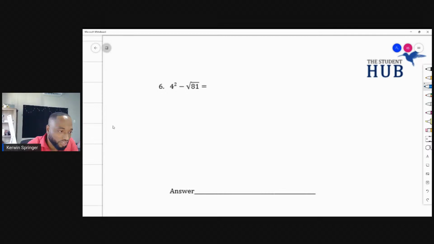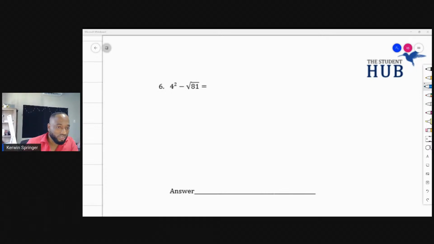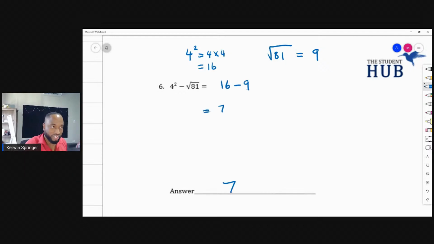4 squared minus the square root of 81. Anytime you see this little 2 above a number, it means to multiply the number by itself. So 4 times 4 is 16. And you see this sign, that means find the square root. That's like the opposite of squaring. Square root of 81, what number multiplies by itself to give us 81? That's 9. So this is really 16 minus 9, and 16 minus 9 is 7 all day long.